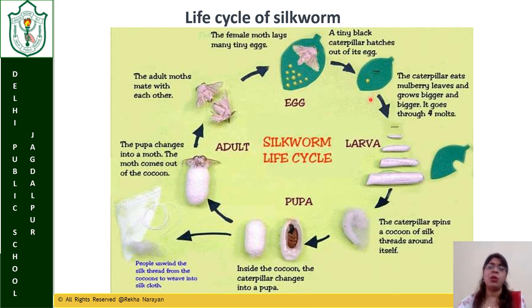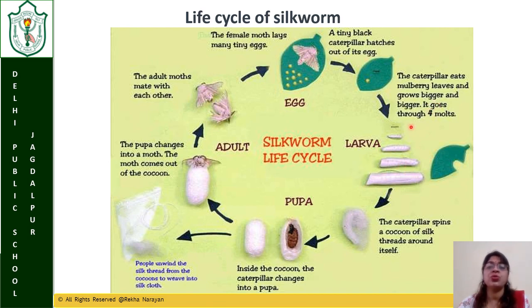A very small black caterpillar comes out, and the caterpillar eats mulberry leaves. Mulberry is a kind of plant, and they eat the leaves and grow bigger and bigger. Now you can see that the caterpillar changes and grows bigger, and finally forms a larva.